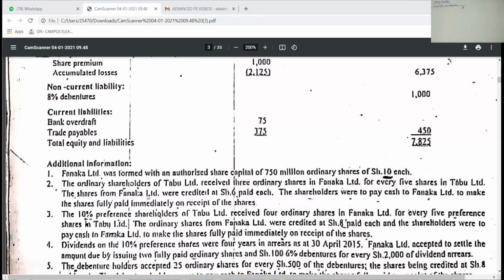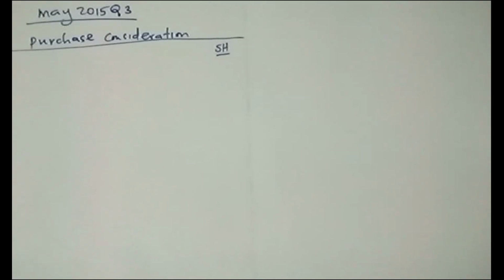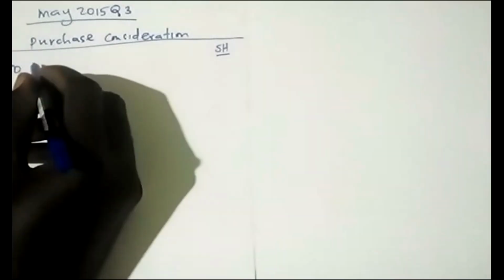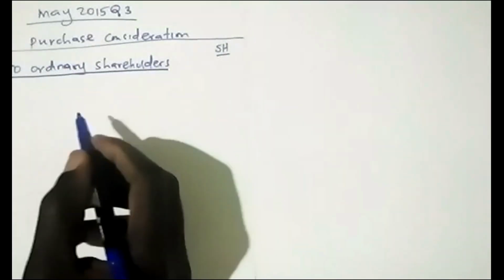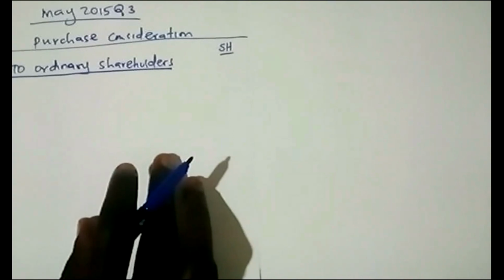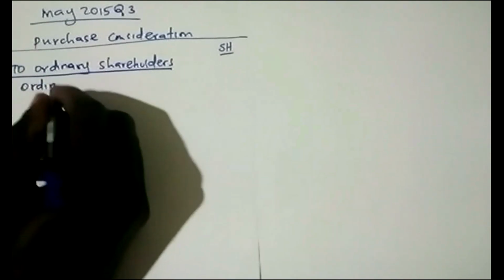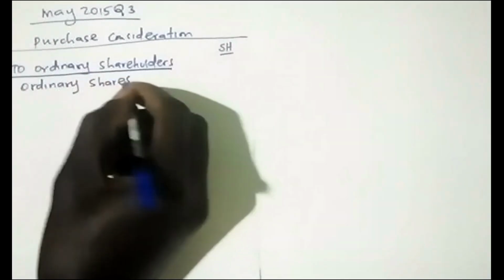So in this scenario, you can see that the ordinary shareholders of Tabu were receiving ordinary shares.